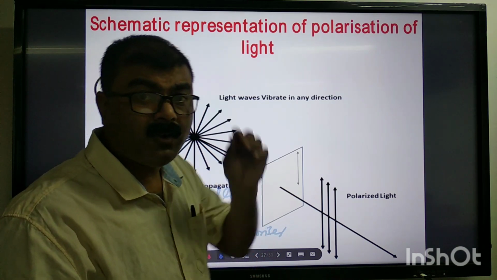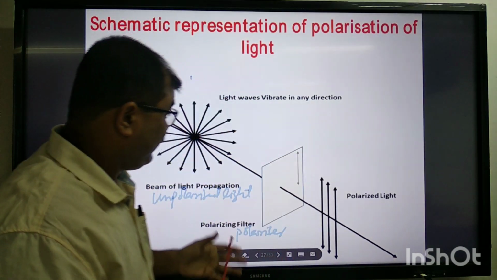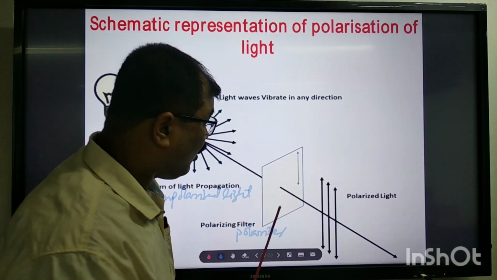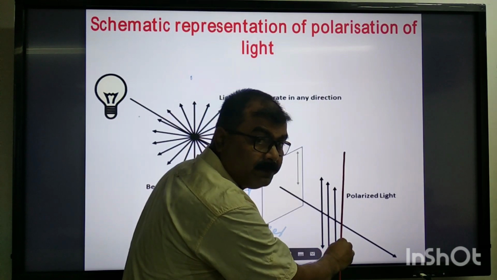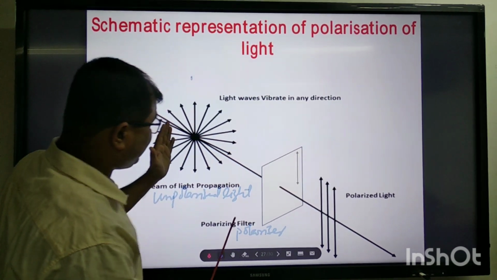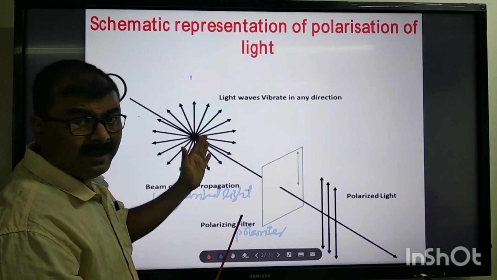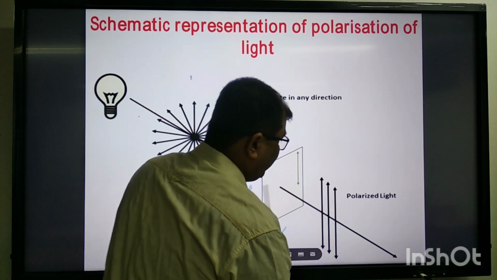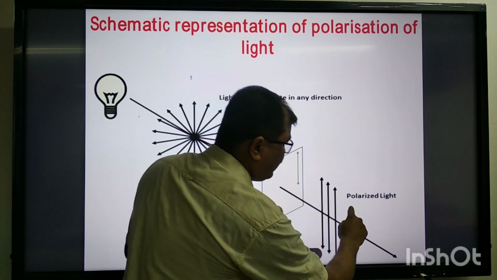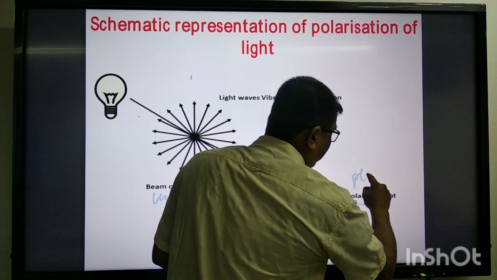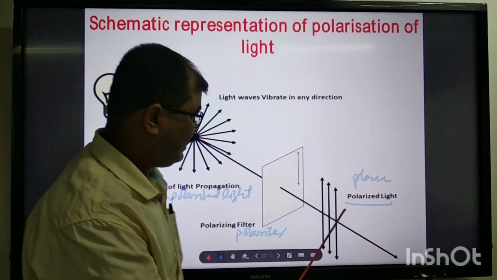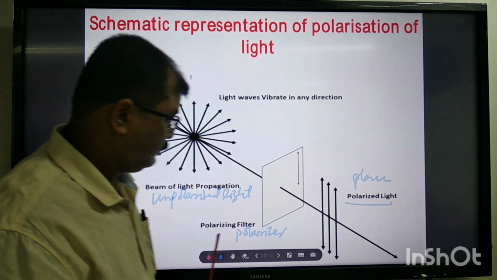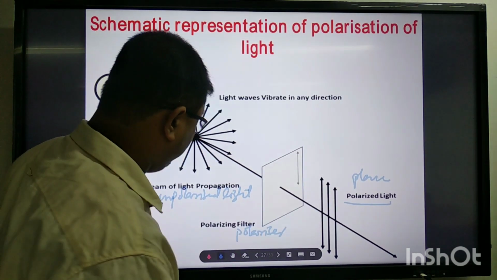So what is its function? As we have just learned, it restricts all other directions and it allows only one direction. This is only the plane polarized light. Is it clear? Can I go ahead now? Yes.